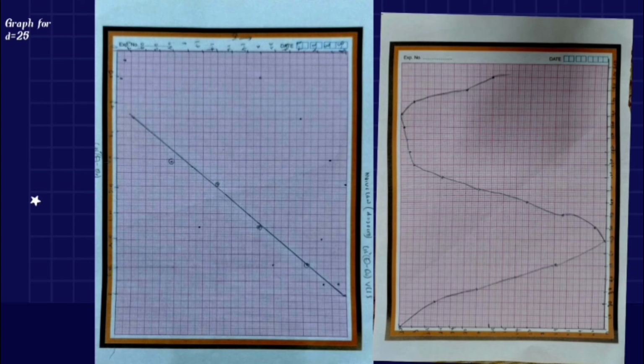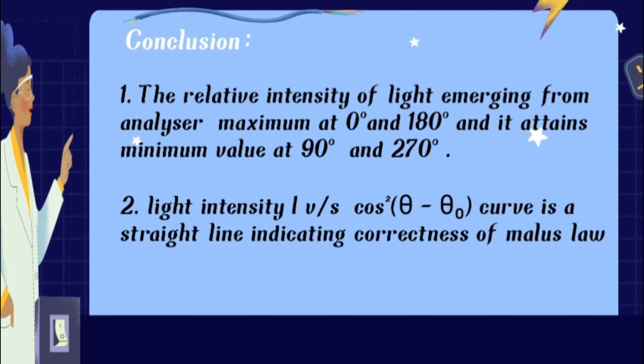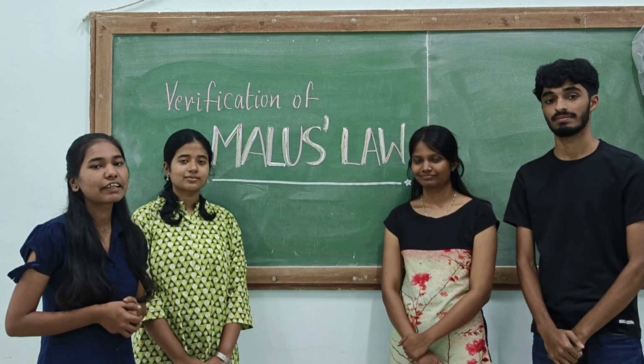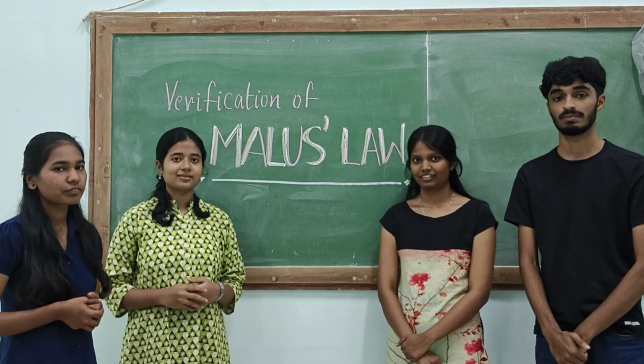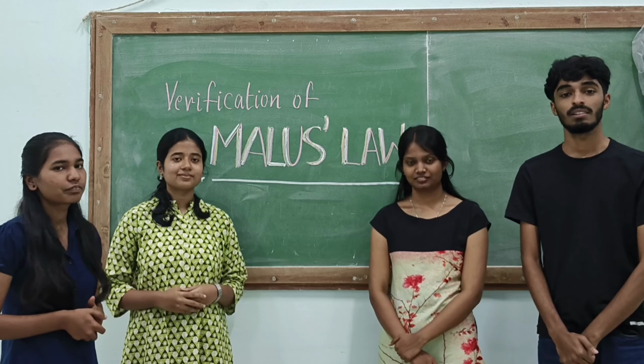Here the relative intensity of the light emerging from the analyzer is maximum at 0 and 180. As we saw, the peaks were maximum at 0 and 180 and it attains the minimum value at 90 and 270. The second form of graph, intensity versus cos squared theta minus theta naught, gives a straight line which represents the correctness of Malus law. Hence, Malus law is verified. It is a simple but powerful demonstration of polarization in optics. Hope you all have understood. Thank you for watching.